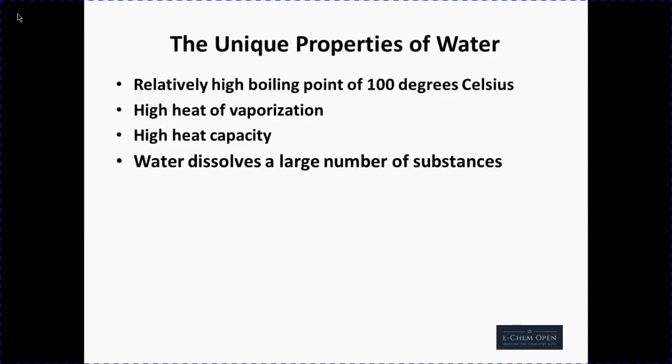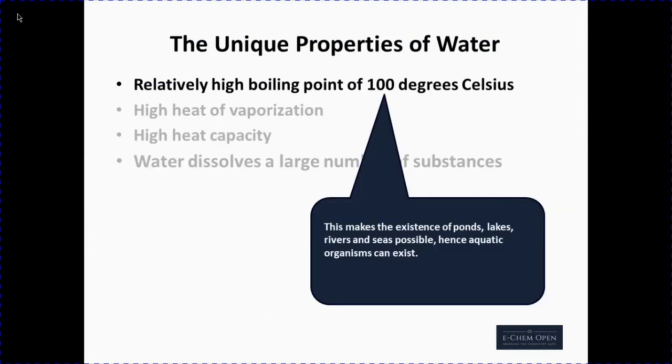Water has many unique properties. Some of these include a relatively high boiling point of 100 degrees Celsius. This makes the existence of ponds, lakes, rivers, and seas possible. Hence, aquatic organisms can exist.